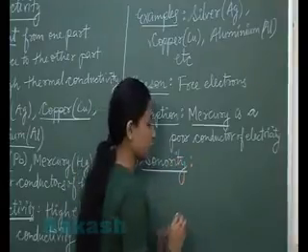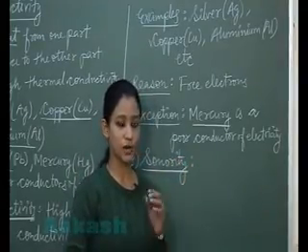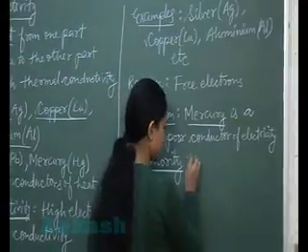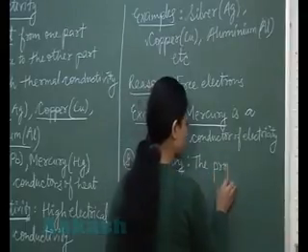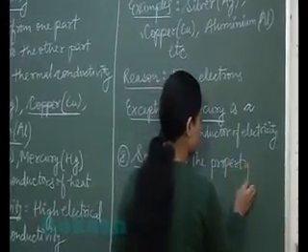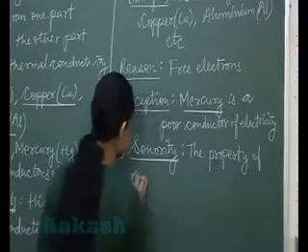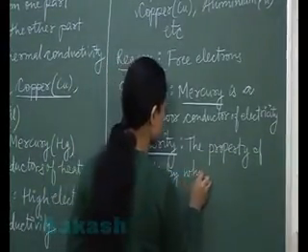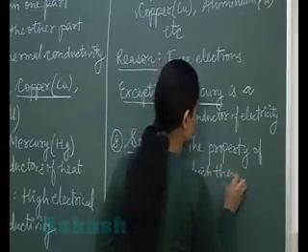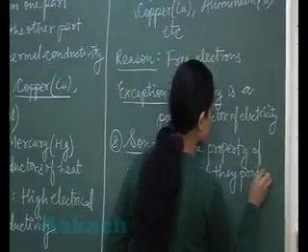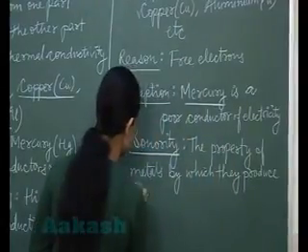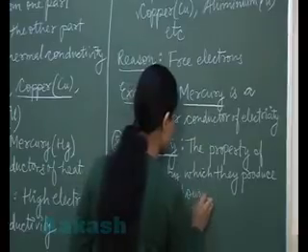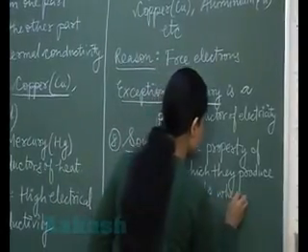It is the property of the metals by which they produce ringing sound when they are struck hard.